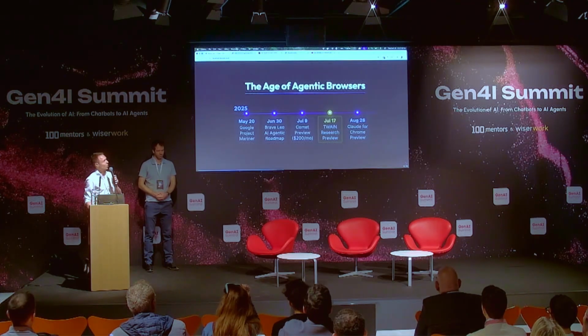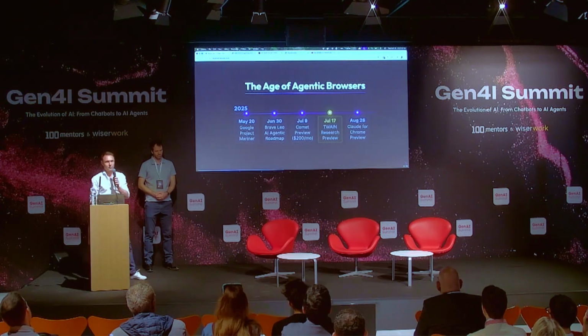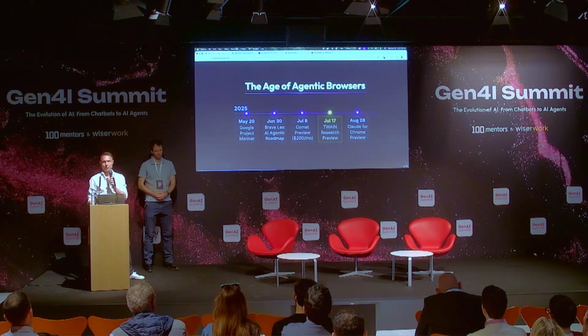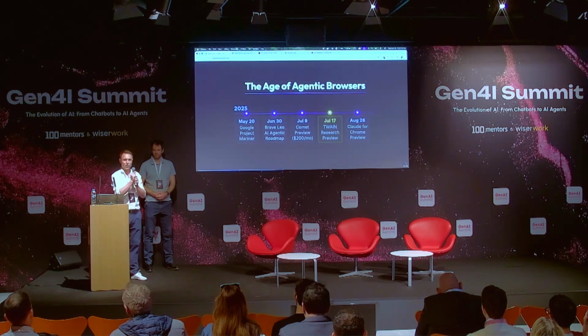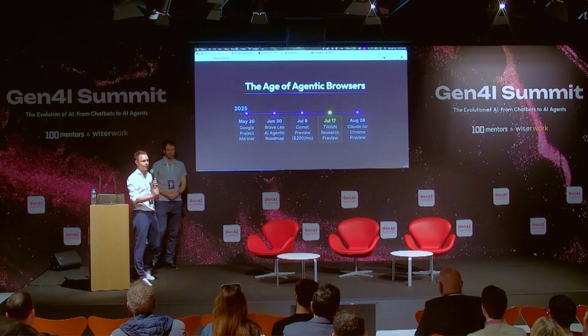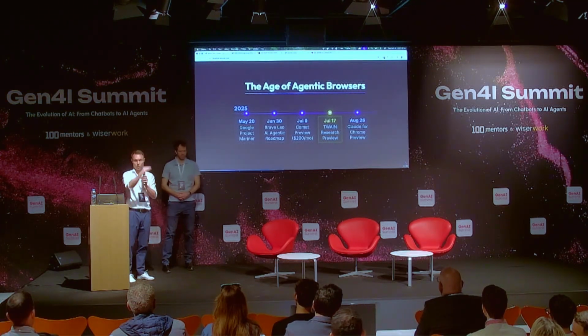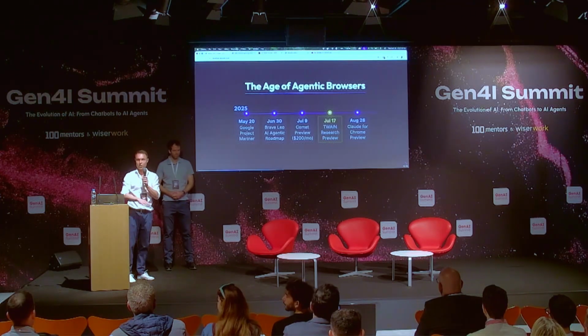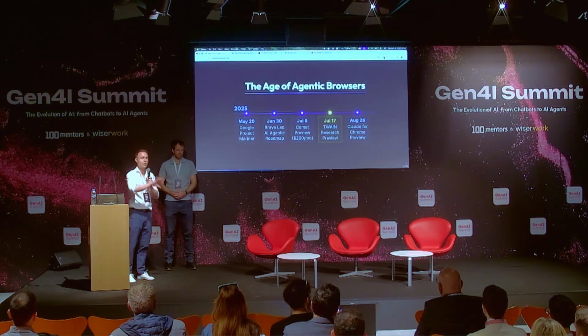Then we heard about Claude for Chrome. That was in August. So this is still not released, but Claude is working on their own browser extension that they want to make available. This was, by the way, only released to about 1,000 people in a preview mode because they were seriously concerned about privacy and safety implications, and they still are. So they started their whole statement with a whole page talking about the privacy and safety concerns they had, while others were just running ahead.